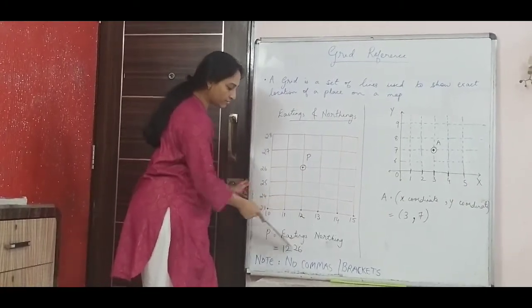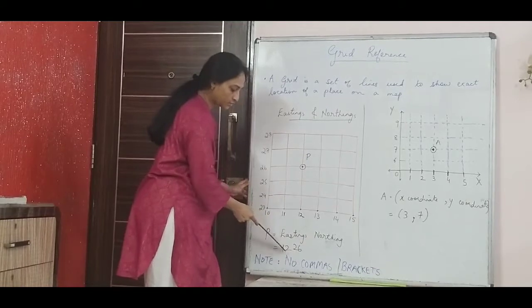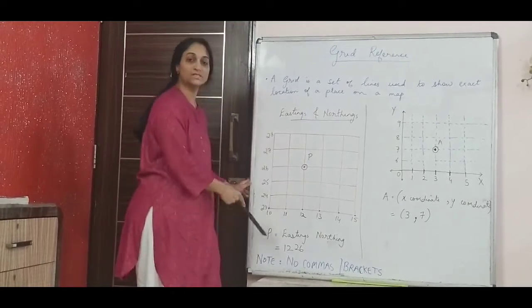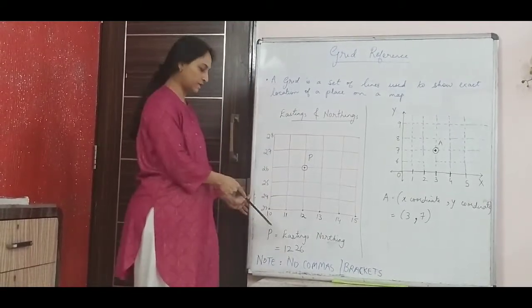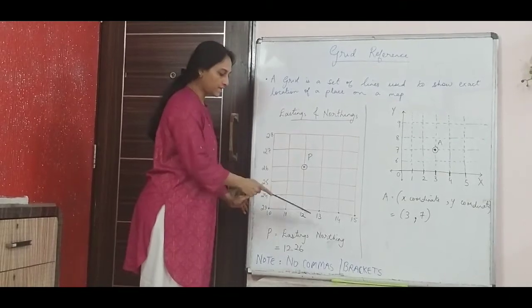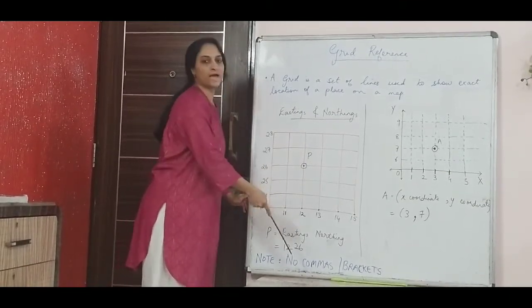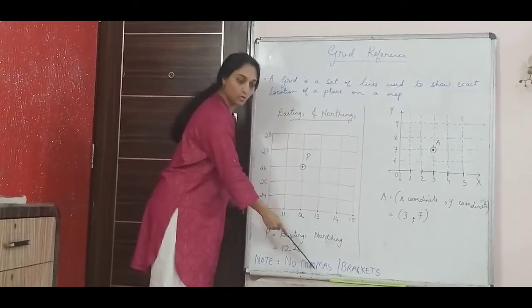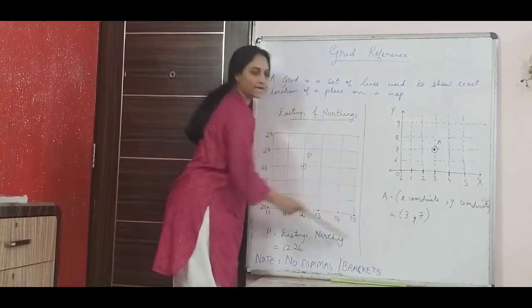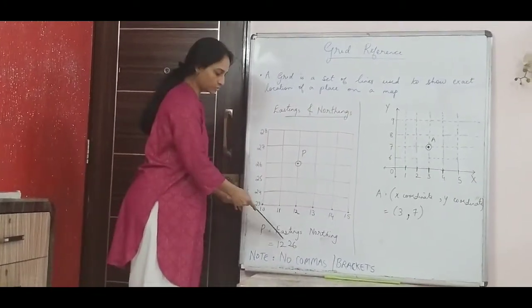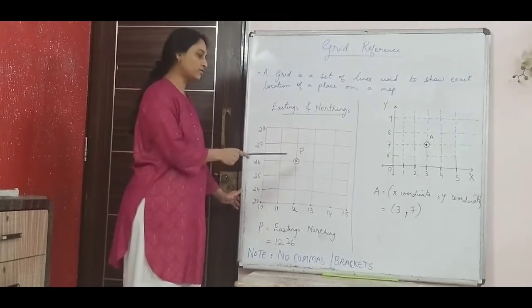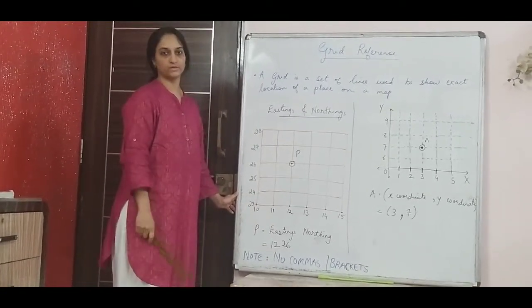So my grid reference here is 12 and 26. If I ask what is the grid reference of point P, then I will write 12 and 26. Note there are no commas or brackets like you use in a graph. Understood? So this is how you find the grid reference of a given point.